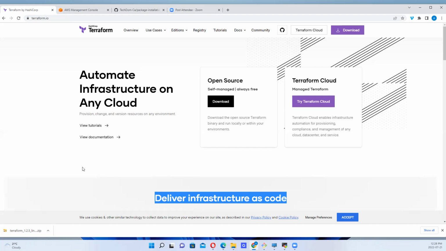So how do we really describe Terraform? We can say Terraform is a tool used for creating, managing, and improving or modifying infrastructure. Now, with Terraform, you can use it to create an EC2 instance or multiple EC2 instances, right?